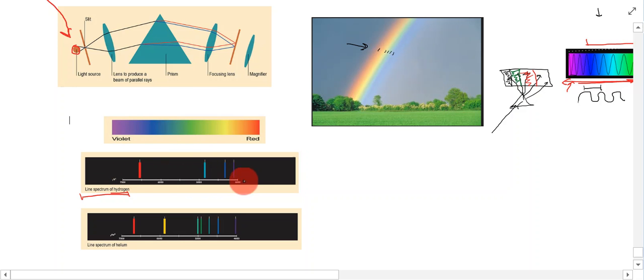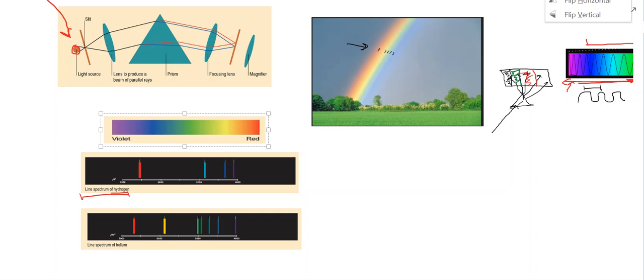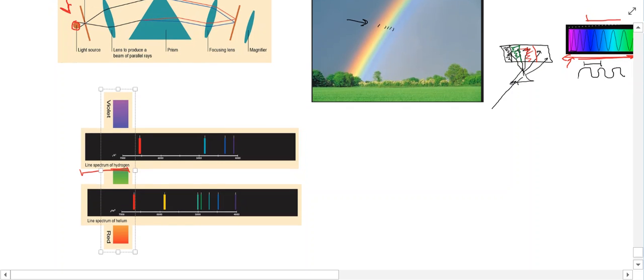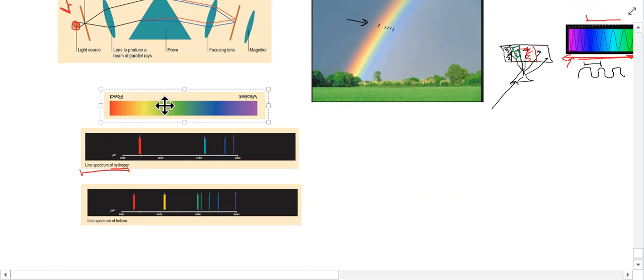Now, if we have a look here at this, what's happening is, and maybe we can actually, let's rotate this around. So rotate 90, rotate 90 again. So if we put it this way, what we can see here is that hydrogen only seems to give off some of the red, for example, some of this color, some of this color, and some of this color. But it doesn't give all the bands of color that are present.